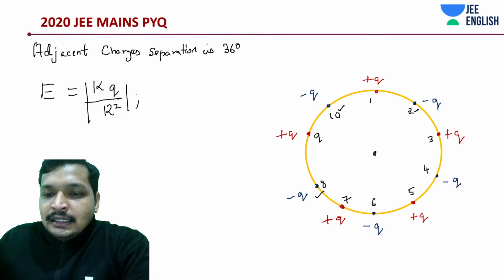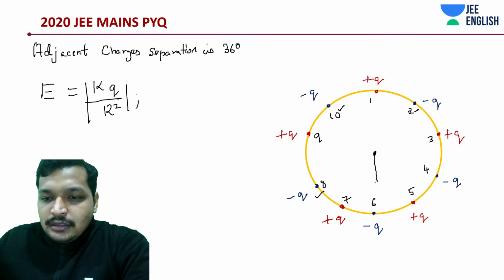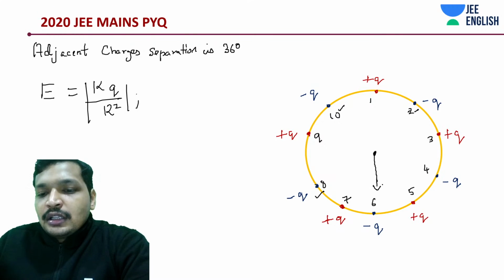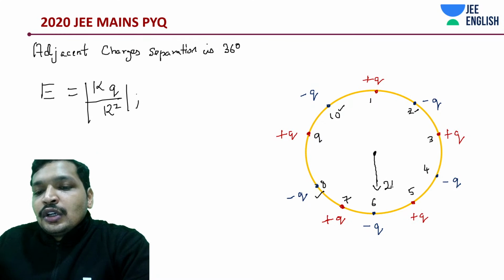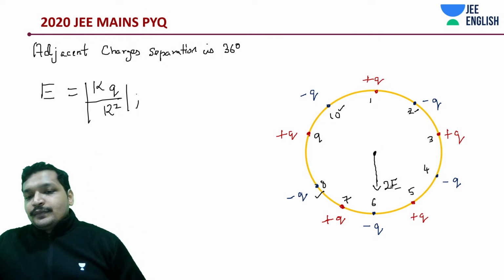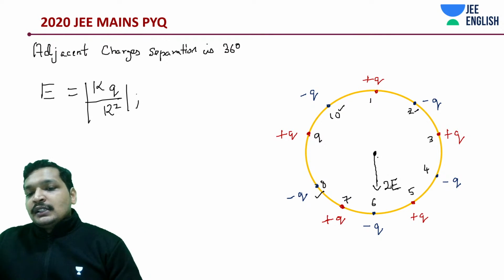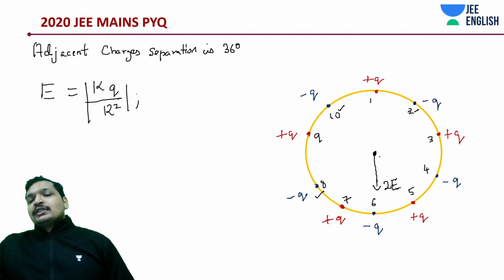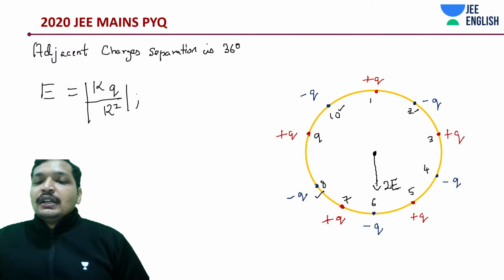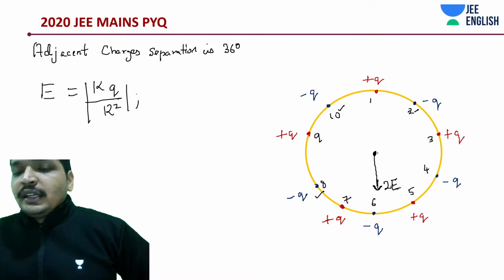This is center. This is what? This is going to be 2E from the center. Okay, this point is the center, students. I'm not writing down the center, then later on the rest of our calculations will not be visible. We don't want to even deal with this question tomorrow, right?